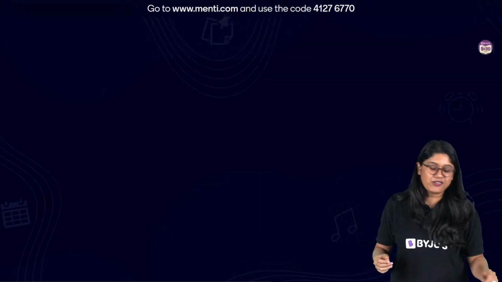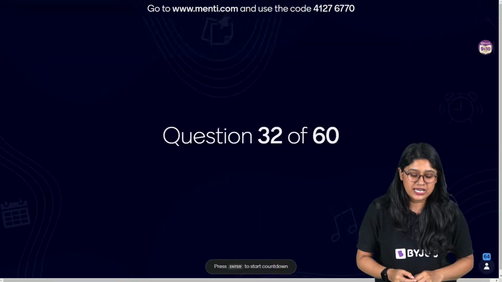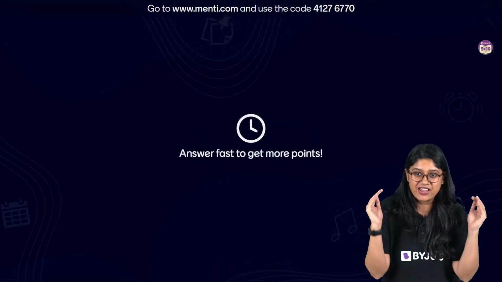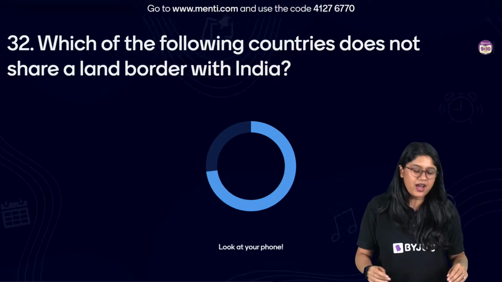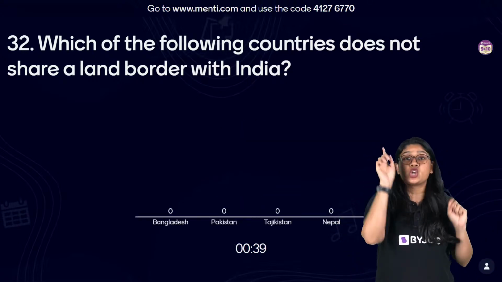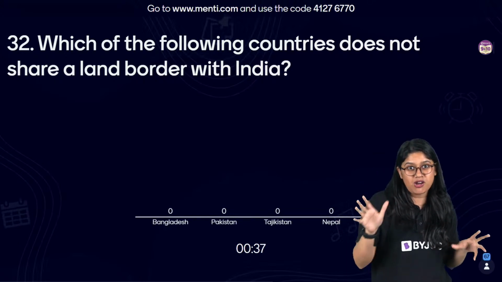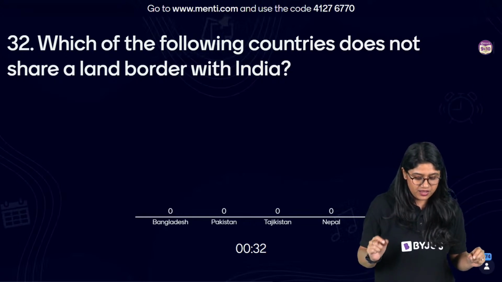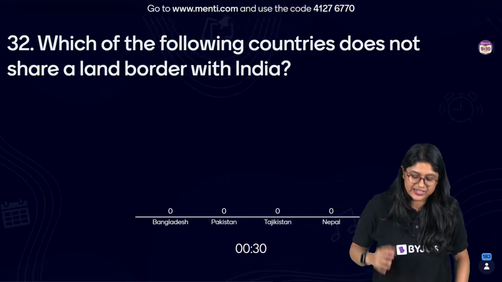Yes, let's take a look at question number 32. Bharat, we'll try our best. You know that we have very less time, so we are trying our best. Here we go. Question number 32. Which of the following countries does not share, focus on the words does not share, land borders with India? Bangladesh, Pakistan, Tajikistan, and Nepal.